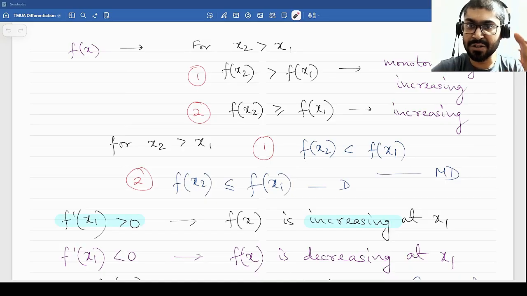An example of this would be e to the power minus x. e to the power minus x is a monotonically decreasing function because if you take a higher value, it will lead to a smaller output. Similarly, the definition for a decreasing function is f(x2) is less than or equal to f(x1). I hope this part is understood.